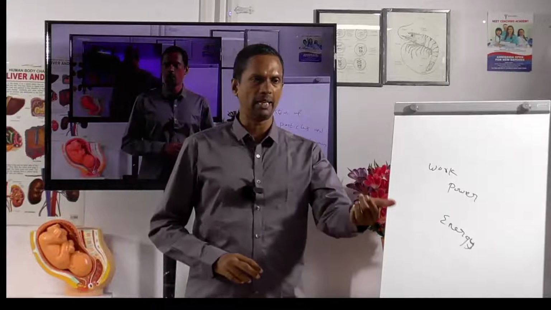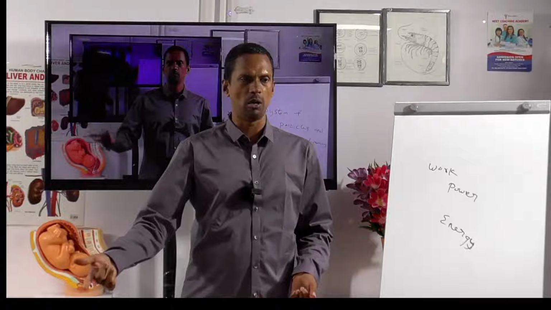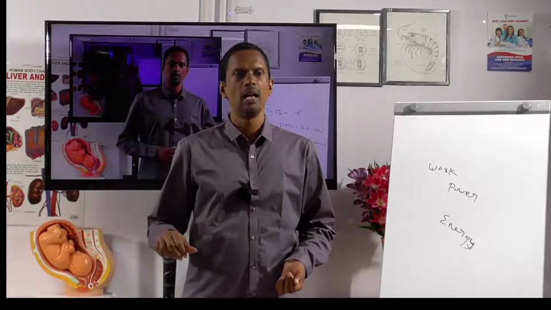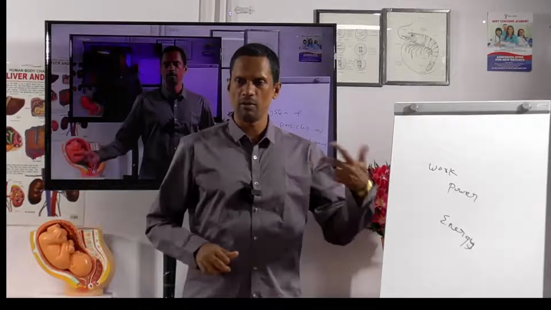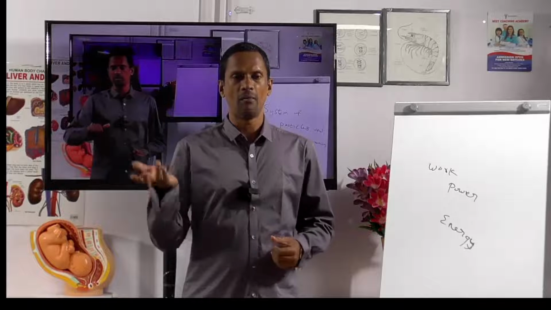But the football I am marking as M1, and here the tennis ball as M2. So what do I have to write here? M1 is greater than M2 because the football will have a higher mass. Everybody knows that a football will have a higher mass compared to a tennis ball. But where does the kinetic energy come from?